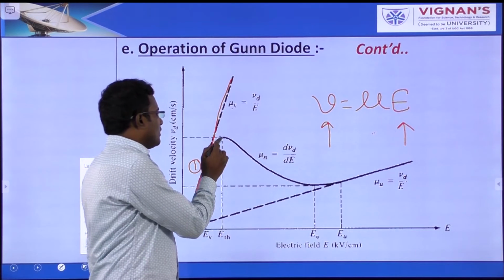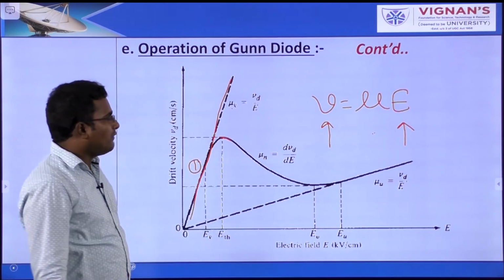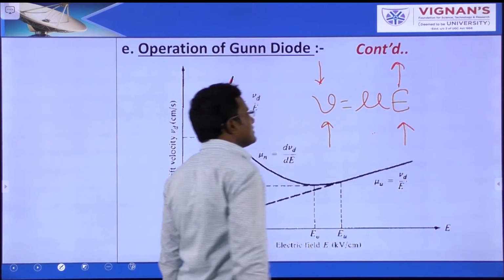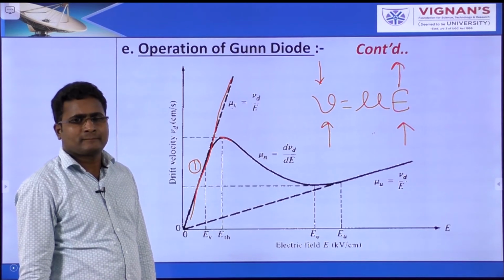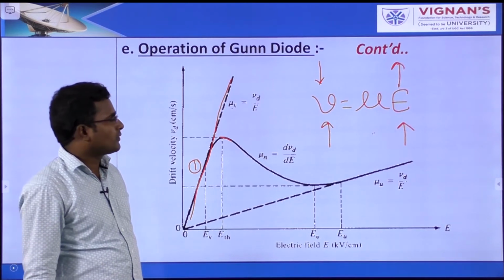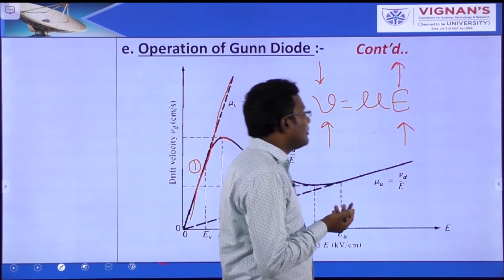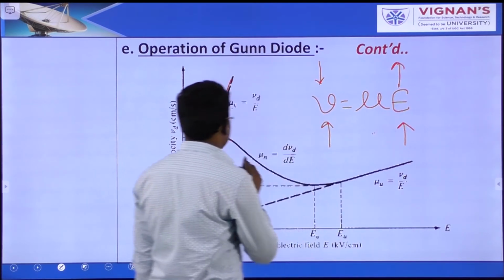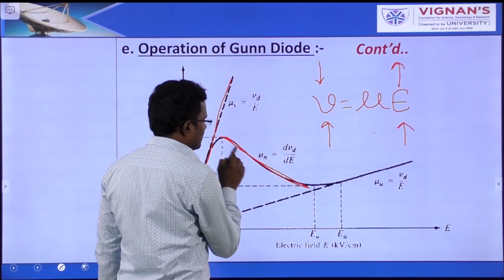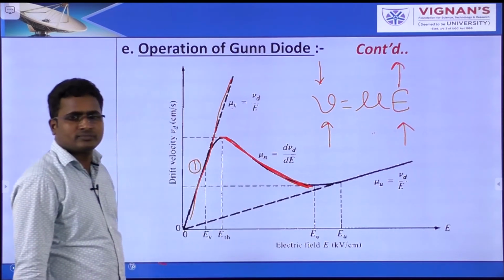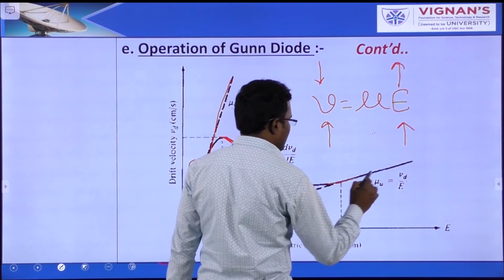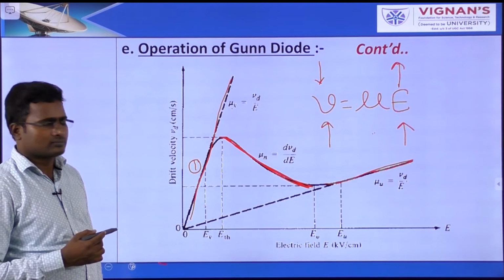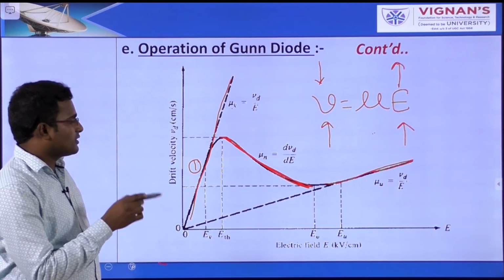Okay, coming to after the threshold voltage. After the threshold voltage, the electric field increases, but the velocity of electrons decreases. Okay, but in this case, what about the mobility? Mobility decreases. So in this region, mobility decreases. Again here, mobility increases. Okay, this is drift velocity versus electric field.